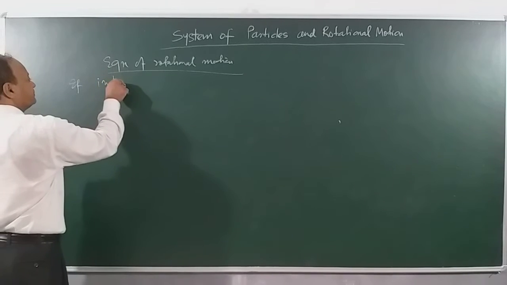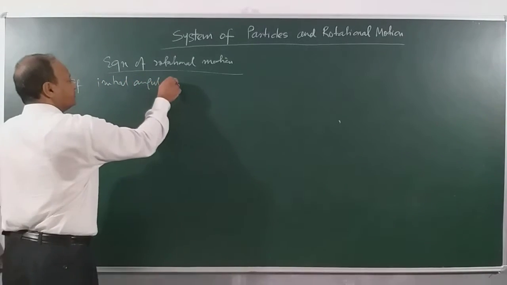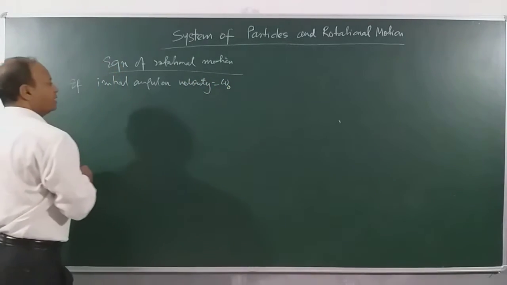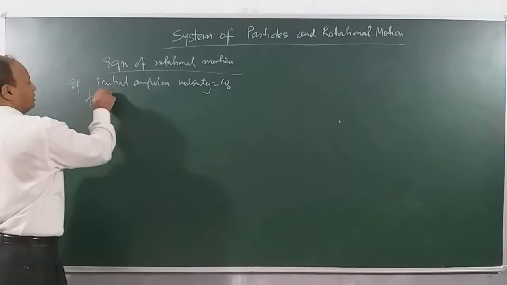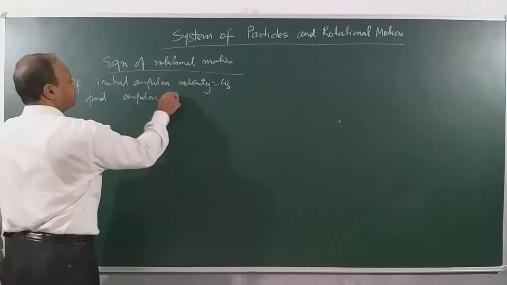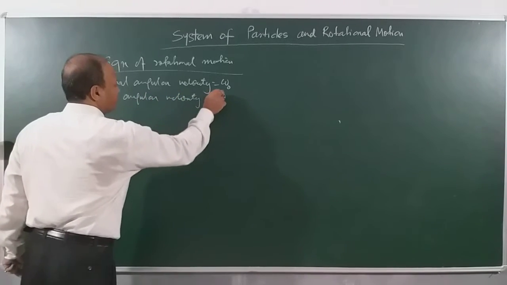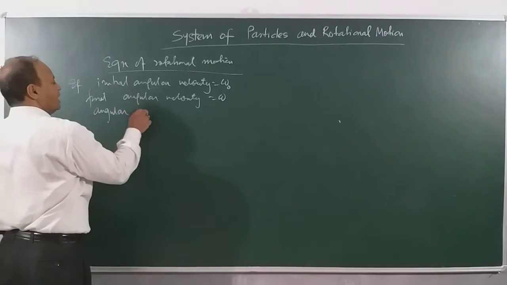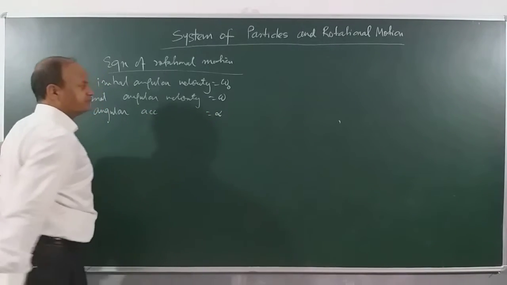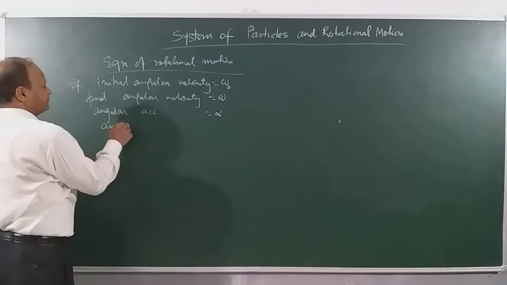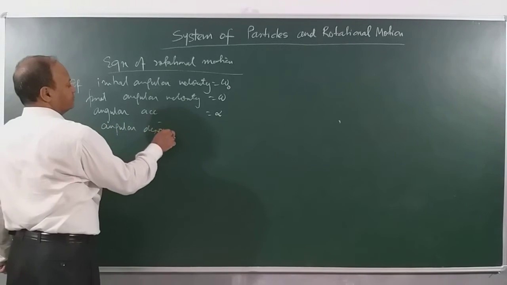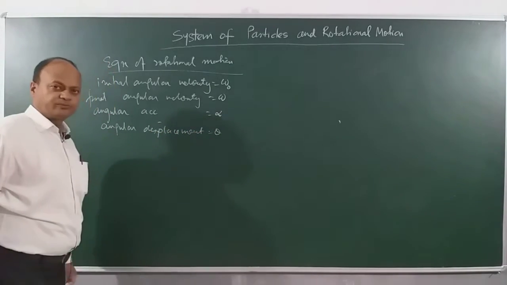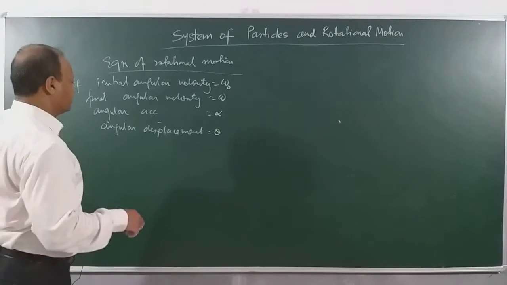if initial angular velocity is equal to omega naught, and then final angular velocity is equal to omega, angular acceleration is equal to alpha, and angular displacement is equal to theta. Then the three equations, just like equations of linear motion, are as follows.